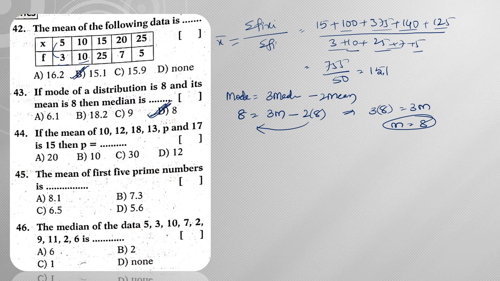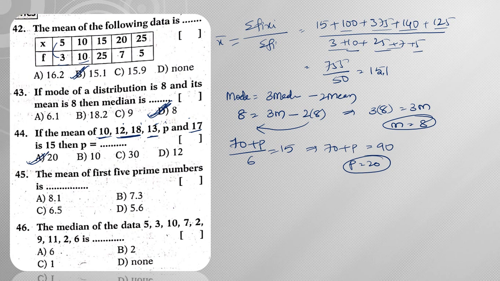Next, the mean of 10, 12, 18, 13, P, 17 is 15. Now taking up the sum, 18 plus 12 is 30. 13 plus 17 is 30. 30 plus 30 is 60, plus 10 is 70. So 70 plus P divided by 6 observations is equal to 15. So when you do cross multiplication, 70 plus P is equal to 15 6s, 90. So from this P is equal to 20. Hence the answer is 20.